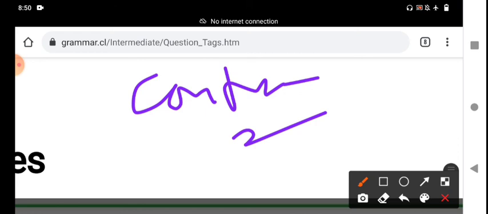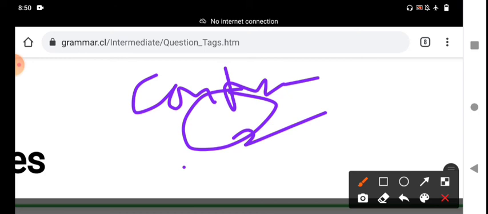We use won't you for invitation. For invitation, we use won't you or will you, can't you or can you. That is more important, my dear students.